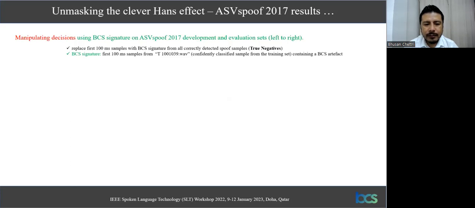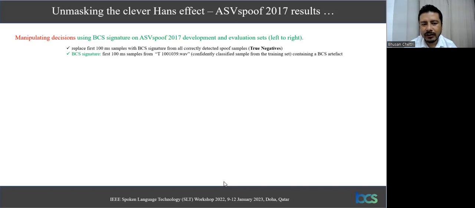Now we confirm this using an independent experiment where we try to manipulate the decision of this model using this burst click sound as a signature, because here we have identified that BCS serves as a bona fide class signature. So now let's take this signature and replace the first 100 millisecond samples from all the correctly detected spoof samples. So basically we're taking true negative samples and appending this signature with the hope that now these spoofed samples will be misclassified. They will be able to fool the system.